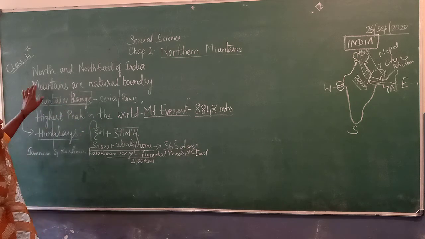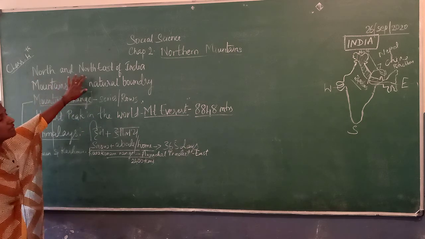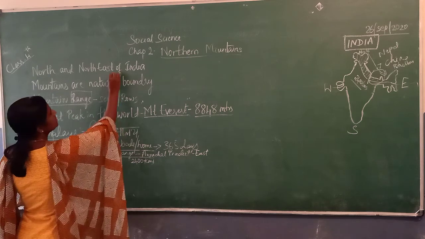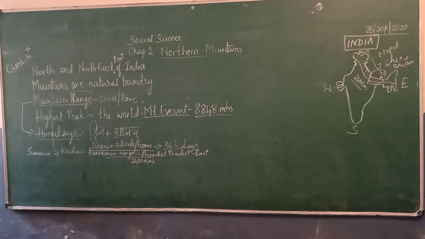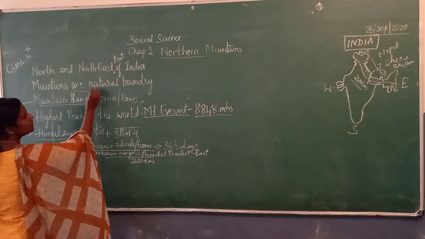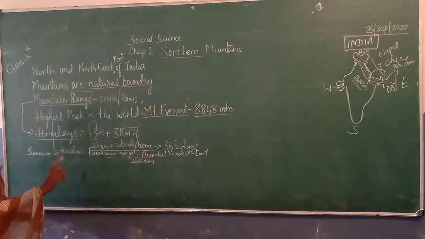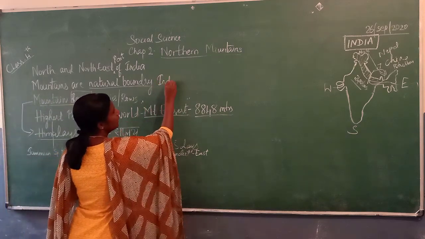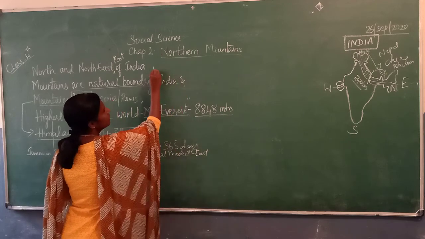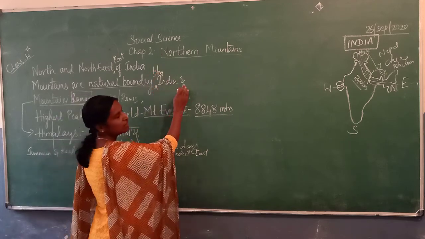Northern mountains are located in the north and northeast part of India. These mountains are a natural boundary between India and neighboring countries to the east, and between India and China.